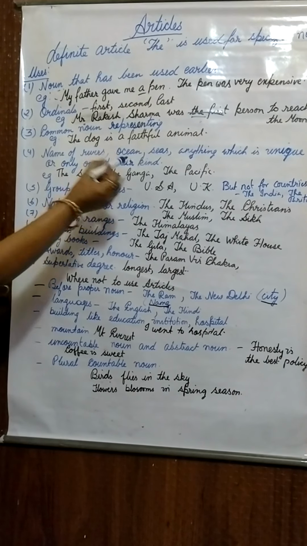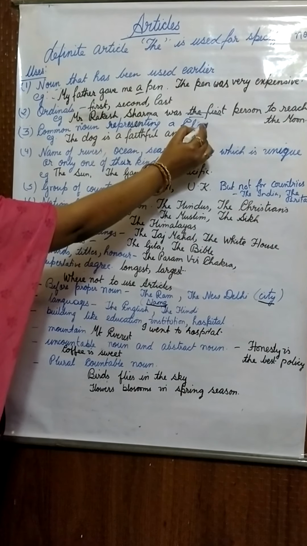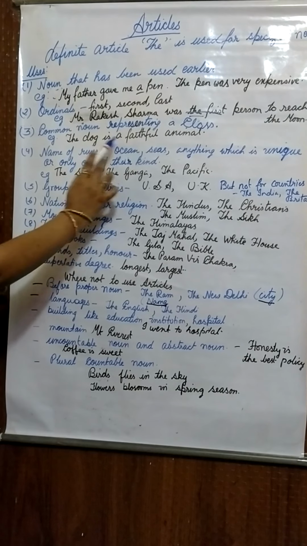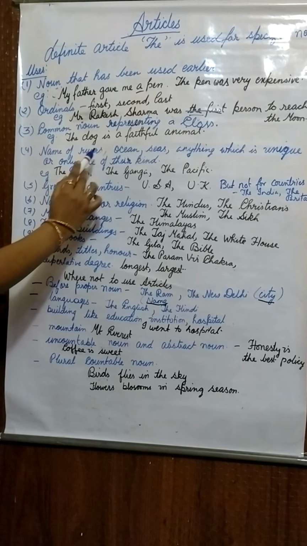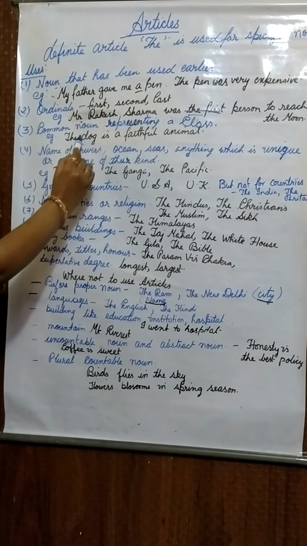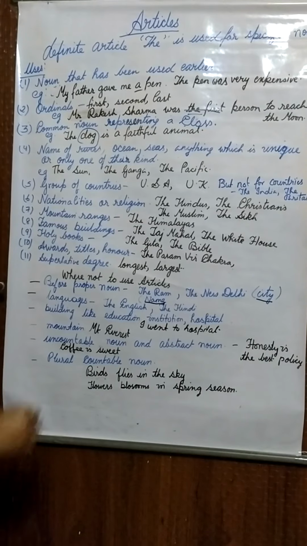Common noun representing a class. People, let us see this with an example. Dog is a faithful animal. We are not talking about a single dog. We are talking about the whole class, the whole community of the dog family.